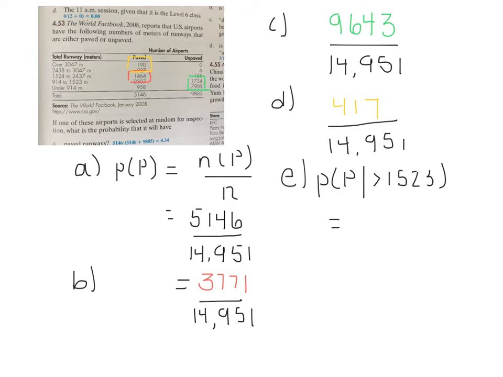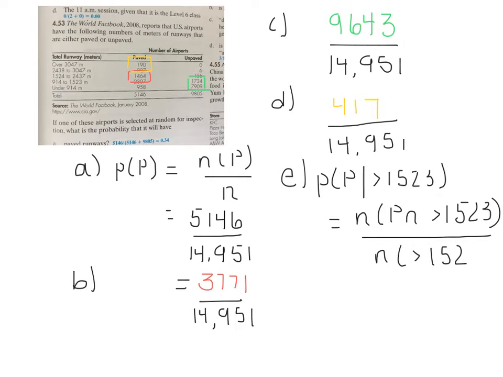That says you take the number of ways, or the number of airports that are both paved and greater than 1,523, and divide by the number in the given. That's on our formula sheet.